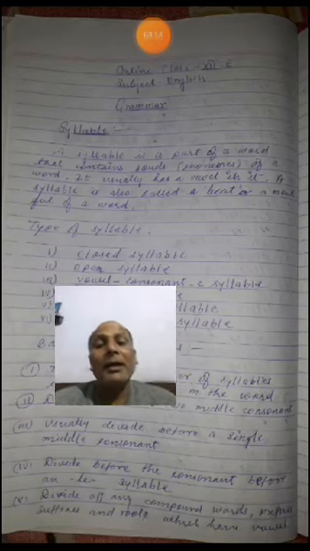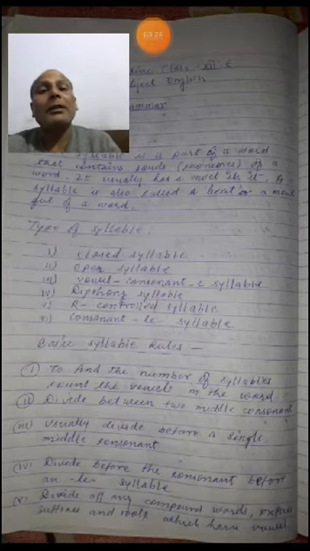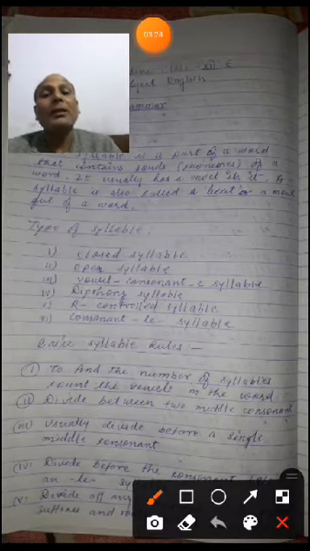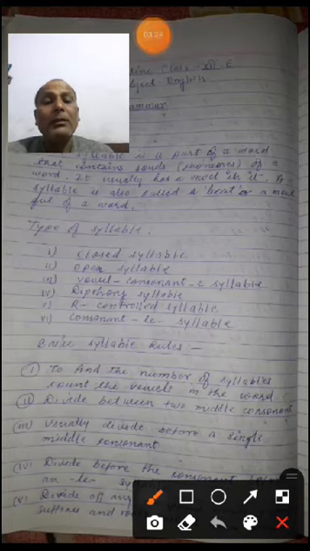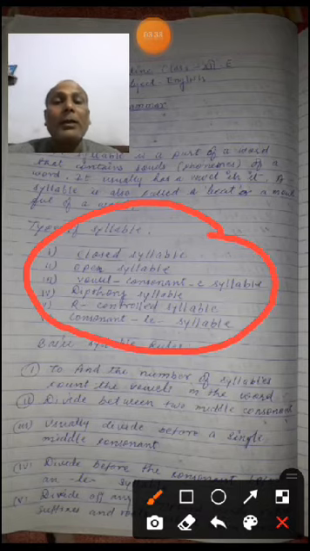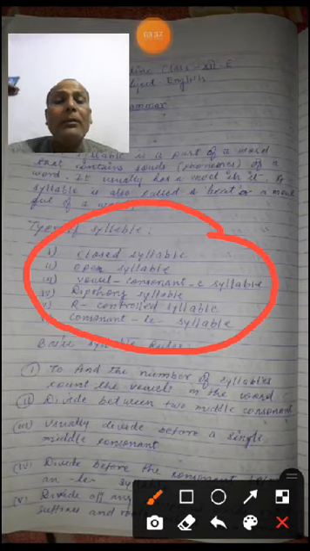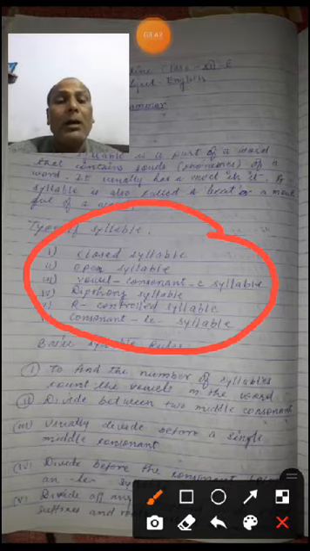So how many kinds of syllables are given here? There are 6 kinds of syllables: closed syllable, open syllable, vowel consonant E syllable, diphthong syllable or controlled syllable, and consonant LE syllable.